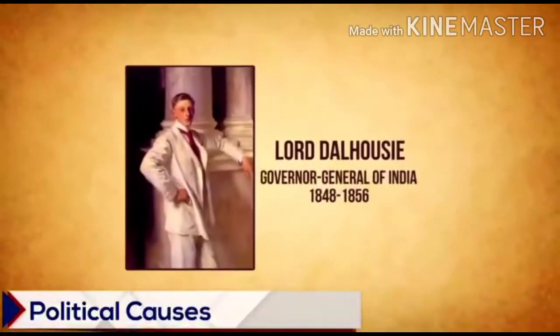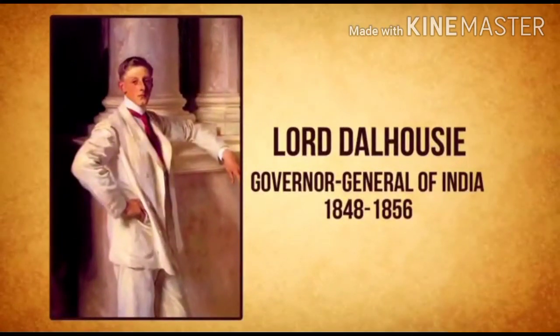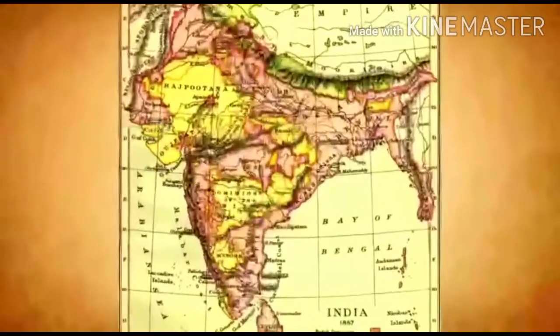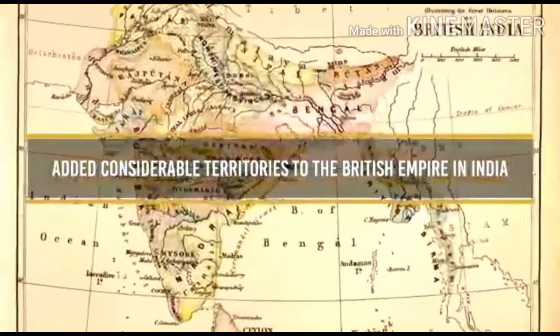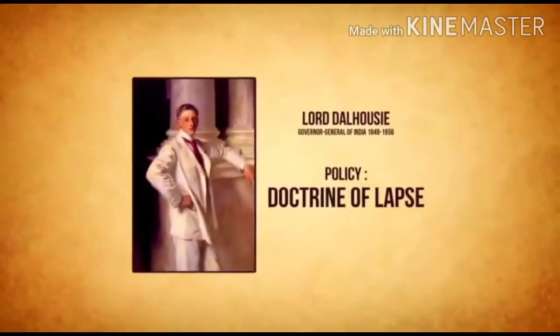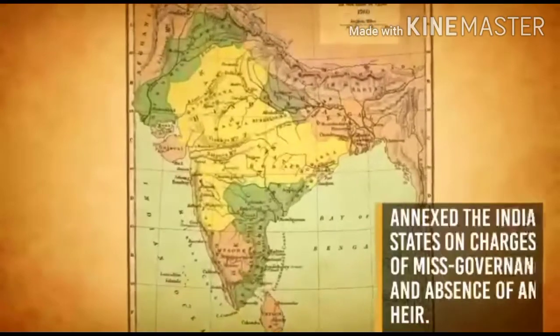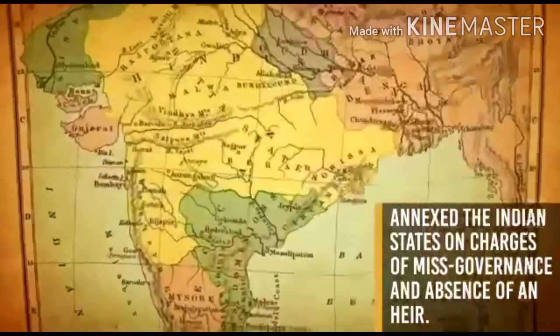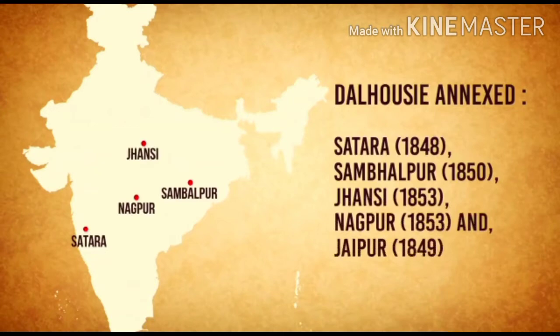Now, the causes of the revolt. There are a number of reasons for the revolt. The first one was the political cause. Children, Lord Dalhousie caused widespread resentment among the Indian rulers by his policy of doctrine of lapse to annex the Indian states. It gave the company the power to annex any state without a natural heir to the throne. Lord Dalhousie annexed the states of Satara, Nagpur, and Jhansi by applying this policy.